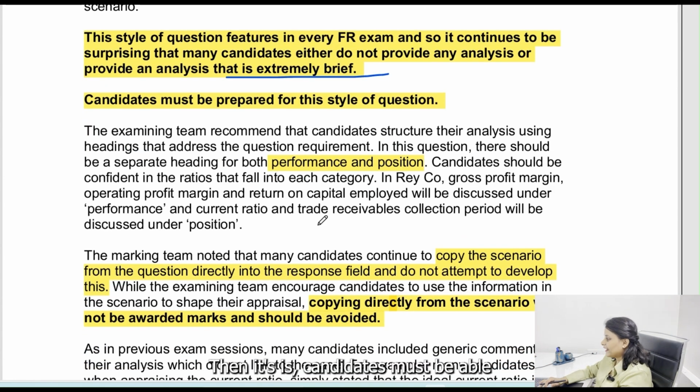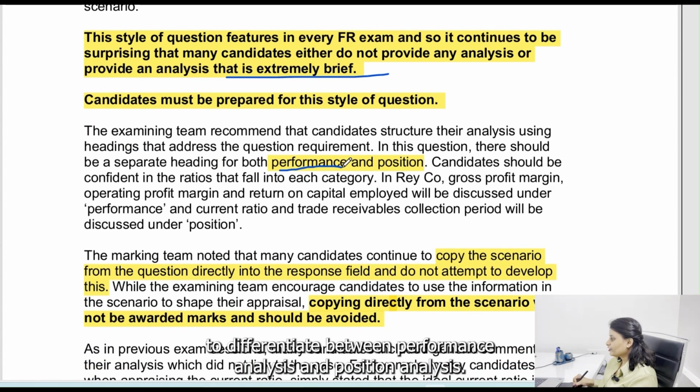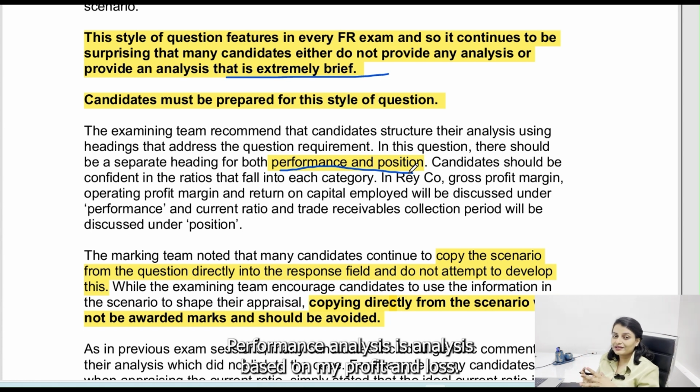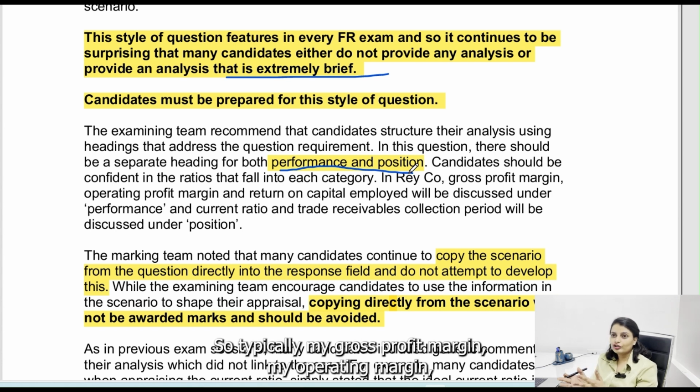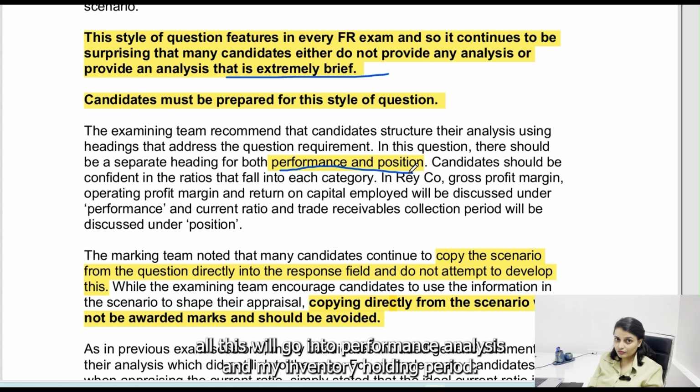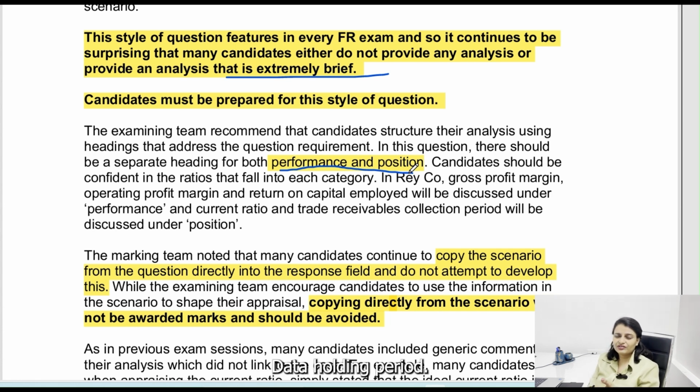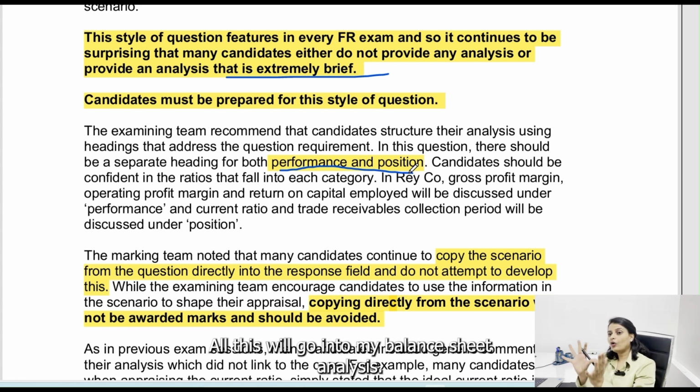Then it says candidates must be able to differentiate between performance analysis and position analysis. Performance analysis is analysis based on my profit and loss, and position is analysis based on my balance sheet. So typically my gross profit margin, my operating margin, all this will go into performance analysis, and my inventory holding period, debtor holding period, working capital, current ratios, quick ratios, all this will go into my balance sheet analysis.